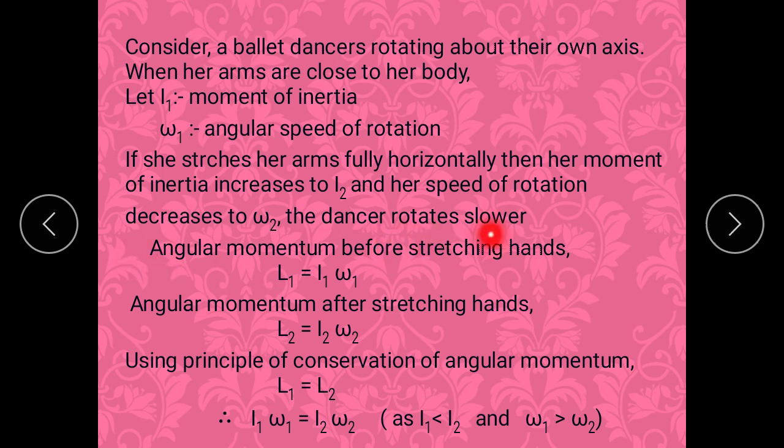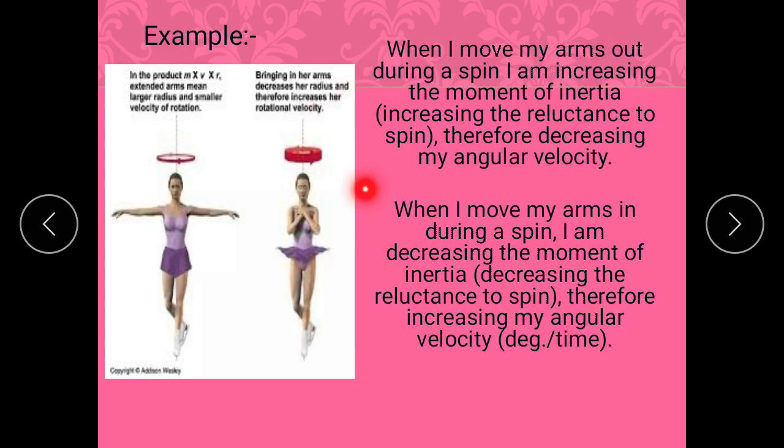So suppose I1 and omega 1 are the moment of inertia and the angular velocity of the ballet dancer when her arms are close to the body, that is close to the axis of rotation, and I2 and omega 2 are the moment of inertia and angular velocity of that ballet dancer when her arms are away from the body, or you can say away from the axis of rotation. So you will find that as one quantity increases, the other decreases.